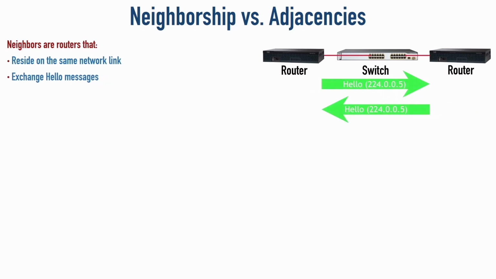But they don't, just as neighbors, necessarily exchange LSA, link state advertisement information. Remember the metaphor we gave in a prior video about OSPF having a link state database, which is a map of the topology, and we compared it to building a puzzle, and we said those puzzle pieces that get exchanged to build the puzzle, to build the map, those are LSAs, link state advertisements. Neighbors don't necessarily exchange link state advertisement information.